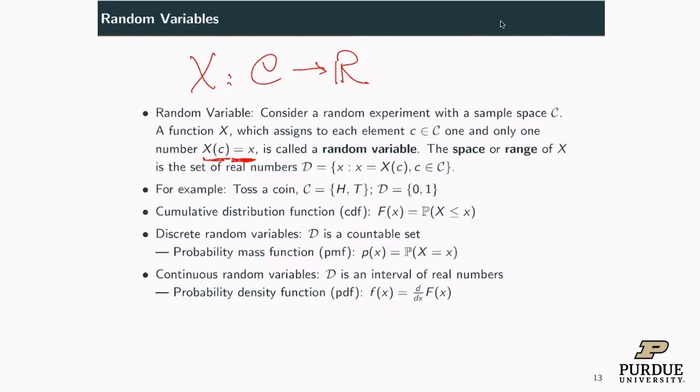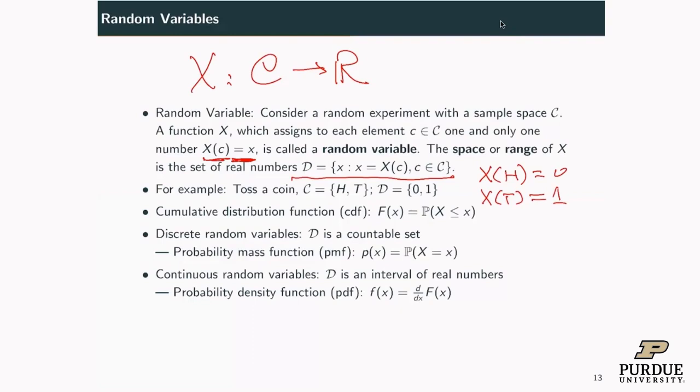The space or range of X is a set of real numbers. So this is a space or range. What are the possible values for this random variable? For example, I toss a coin. This is a random experiment. The possible outcomes for this random experiment are head or tail. I can define a random variable. For example, if you get head, it's 0. If you get tail, it's 1. So this is a random variable. The possible values for this random variable are 0 and 1.